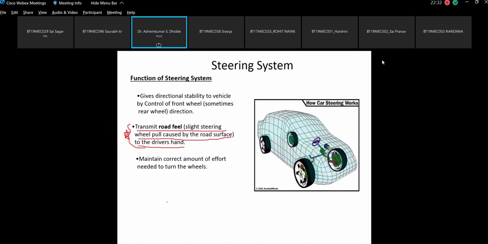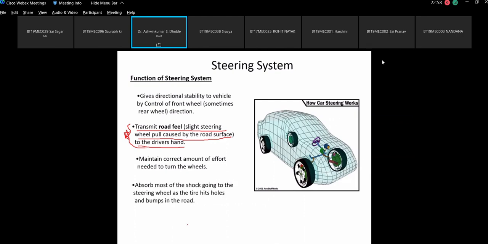He should feel it, but at the same time this road feel should not be too much, otherwise the driver will get fatigued when driving on the rough road. So there has to be some degree of reversibility, as the vibration should get transferred with some damping to the driver's hand, otherwise the driver will have fatigue.